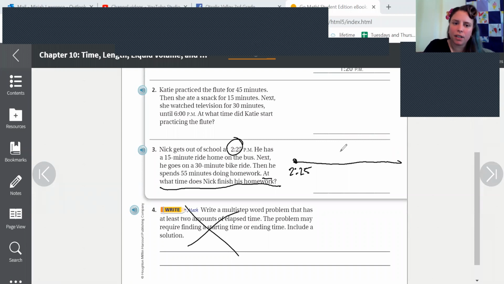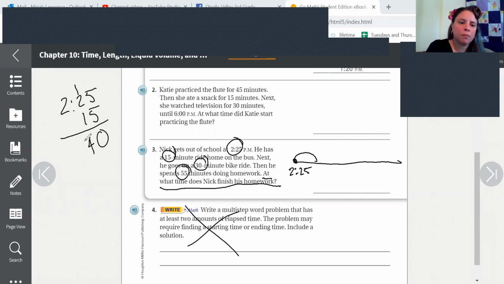And then we have to figure out if he spends 15 minutes on the bus, 30 minutes on a bike ride, and 55 minutes doing homework, what time does he finish? So our first one is 2:25 plus 15 minutes, which is 2:40.